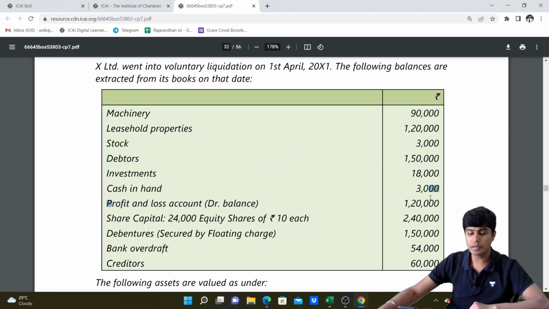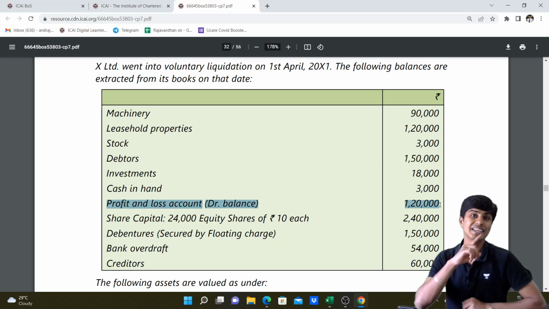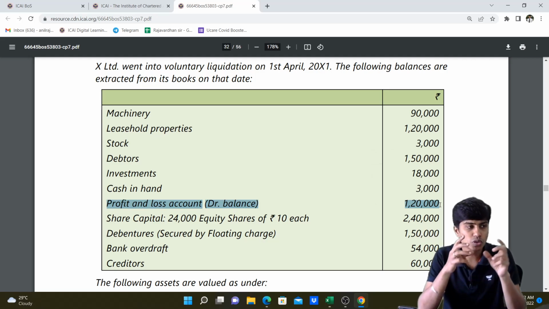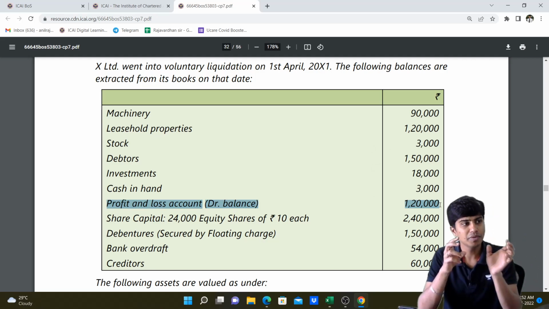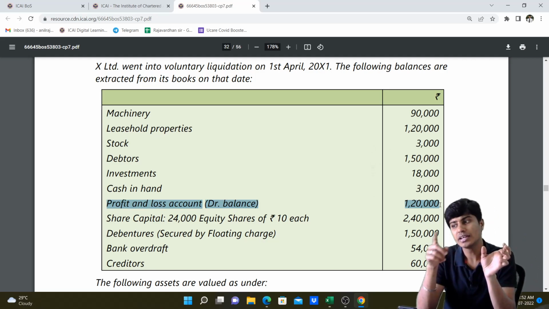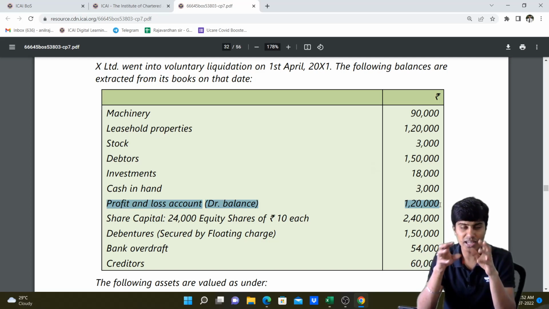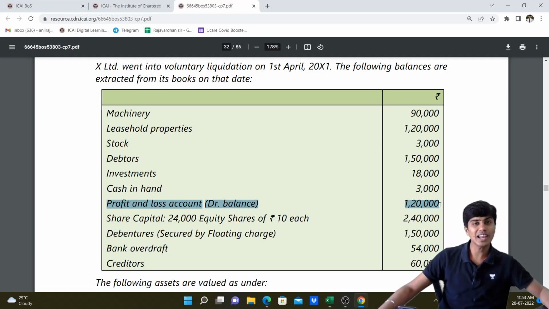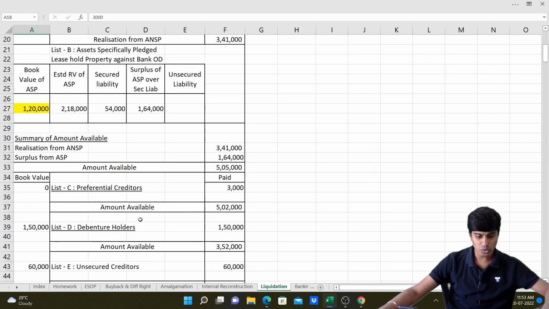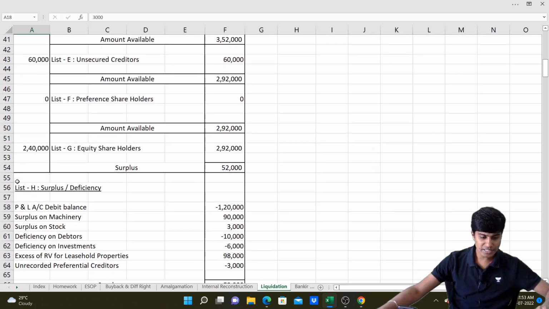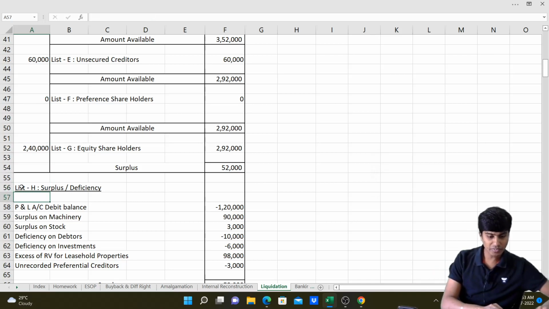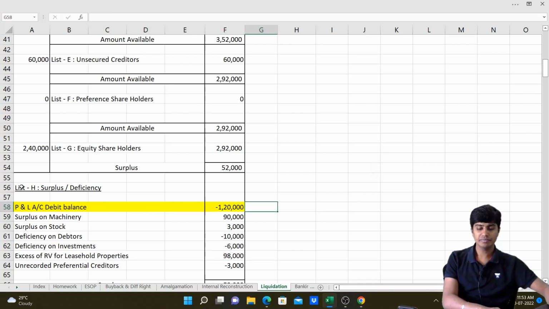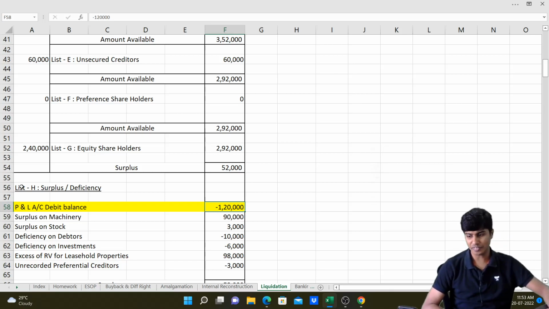This profit and loss account debit balance of 1,20,000 would straight away go to our list H, because this is an item having a debit balance which cannot be sold. So book value is 1,20,000. Asset is profit and loss account debit balance. Estimated realisable value is 0. So when there is an asset of 1,20,000 which realizes 0 rupees, the entire 1,20,000 will lead to loss. So I'll write this 1,20,000 in list H, surplus or deficiency. To start with, I'll write P&L account debit balance 1,20,000. This is leading to deficiency, so I'll write minus 1,20,000.